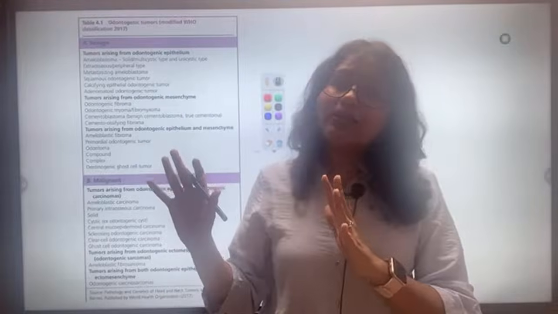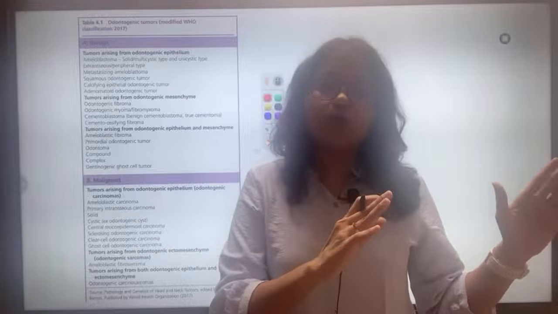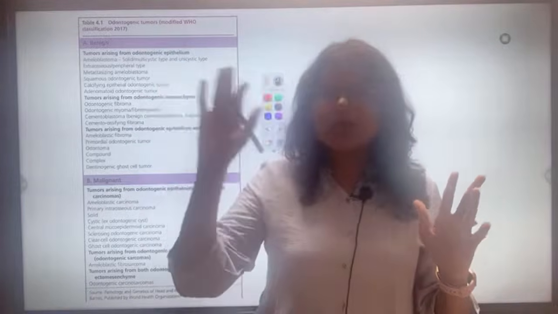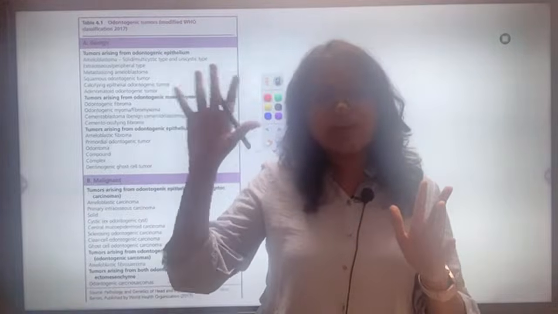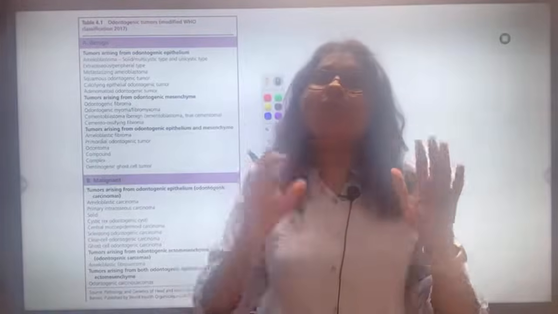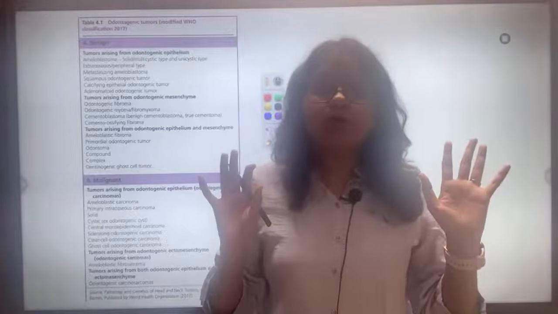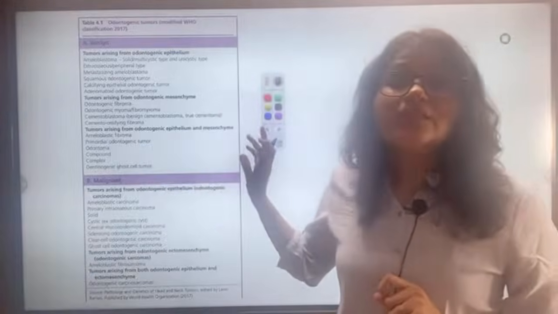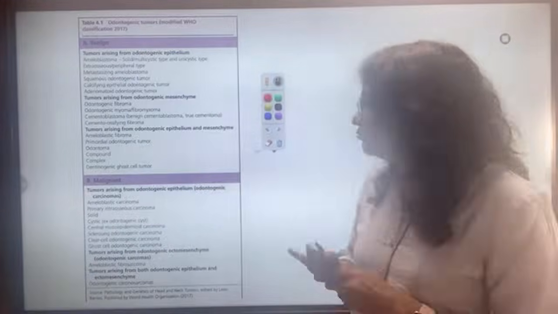Then for malignant, I told you carcinoma or sarcoma will be the name. For epithelium there are 5 names, clear cell odontogenic carcinoma and others, and for connective tissue only sarcoma, and carcinosarcoma for both of them. This way we are done with the classification of odontogenic tumors, right.